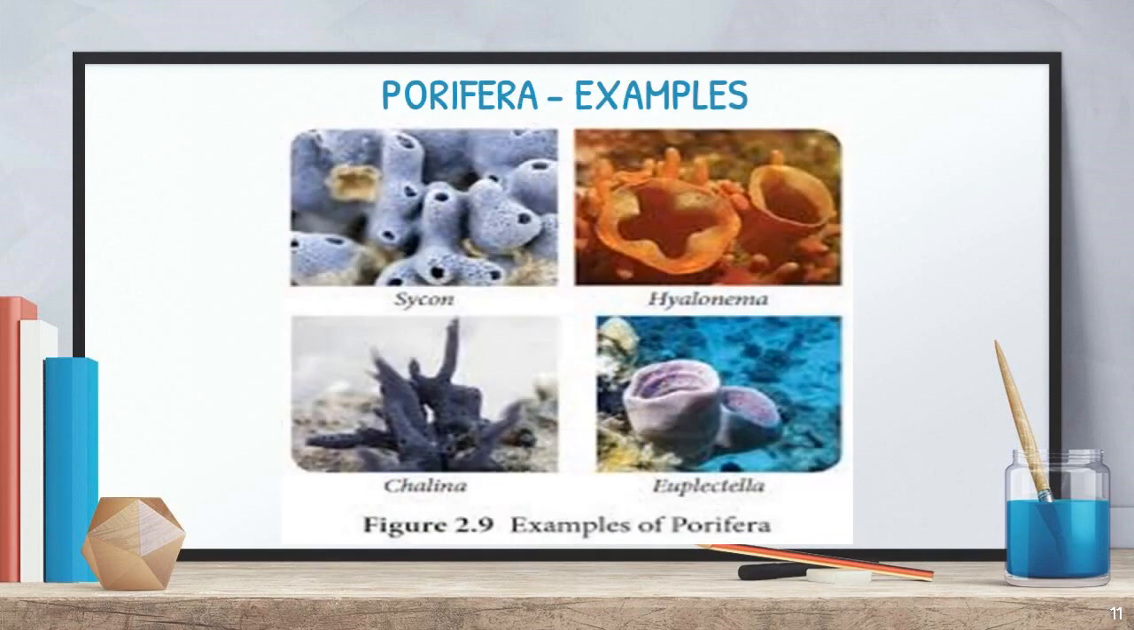Then a few examples they said for this phylum Porifera. There is Sycon, Hyalonema, Spongilla as well as Euplectella. These are the few examples we could say for this phylum Porifera. Okay. So phylum Porifera, a few general characters we said, as well as a few specific characters also we said. Okay, shall we look into the second phylum? Fine.